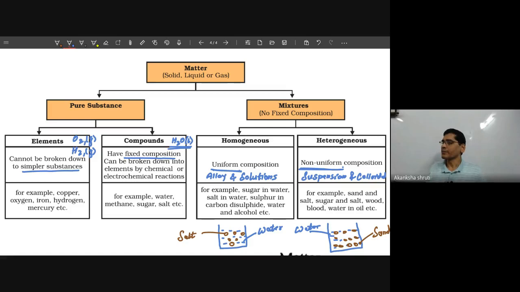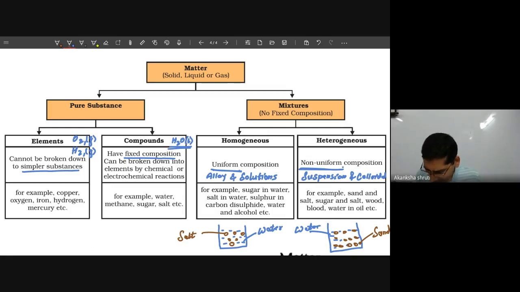So these elements always combine in a fixed ratio, so a compound always has a fixed composition. It is not about the amount, but a fixed chemical combination. It doesn't mean water contains, say, 2 grams of hydrogen and 8 grams of oxygen. No, hydrogen and oxygen are combined chemically to give a new characteristic. So the compound water does not have the characteristic of hydrogen or oxygen.